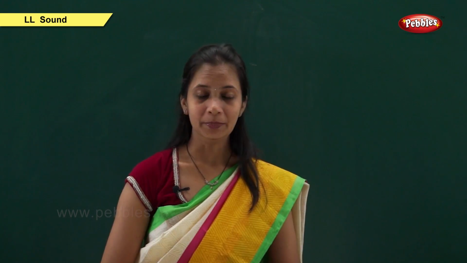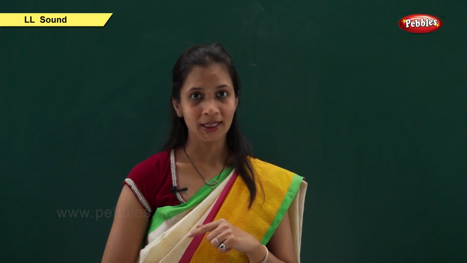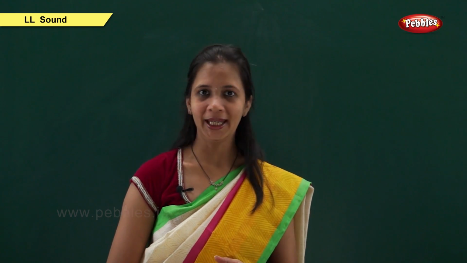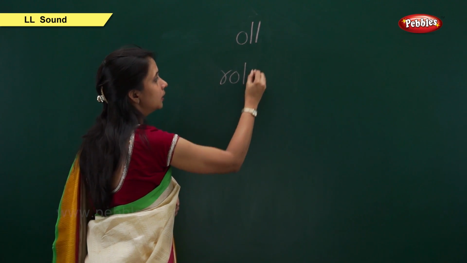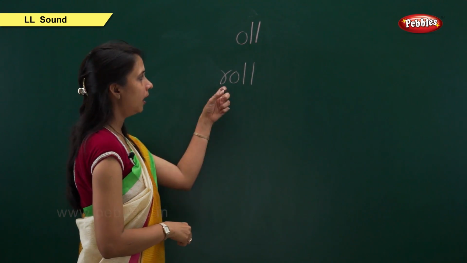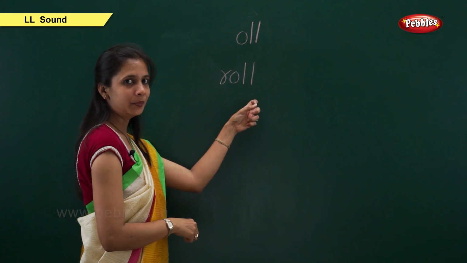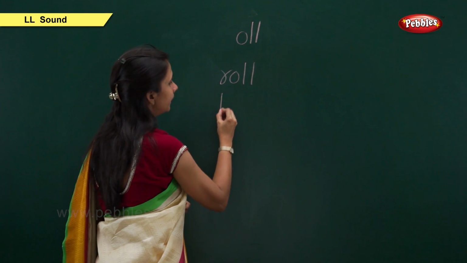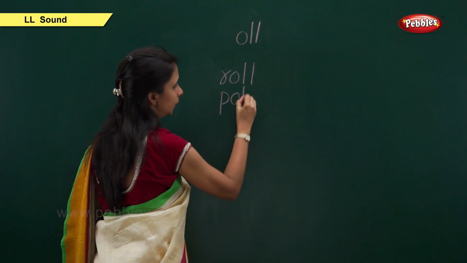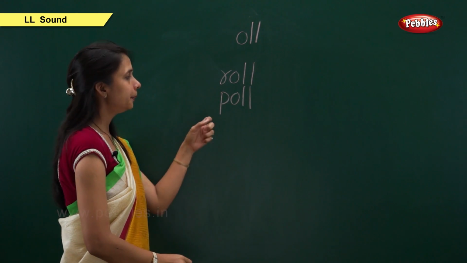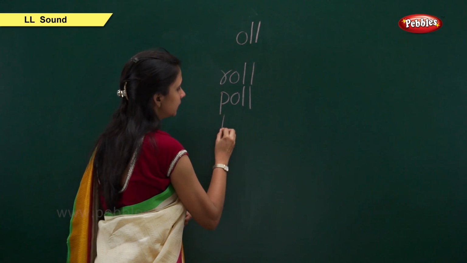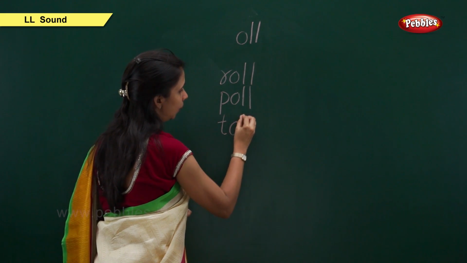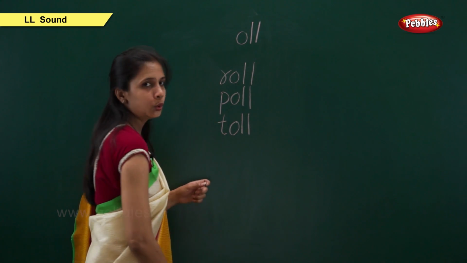Similarly, when the LL consonant is attached with the letter O, the sound is "ol." Let us see some examples. R, ol, roll. R, O, L, L. The next is P, ol, pole. P, O, L, L. The next one is T, O, L, L, toll.